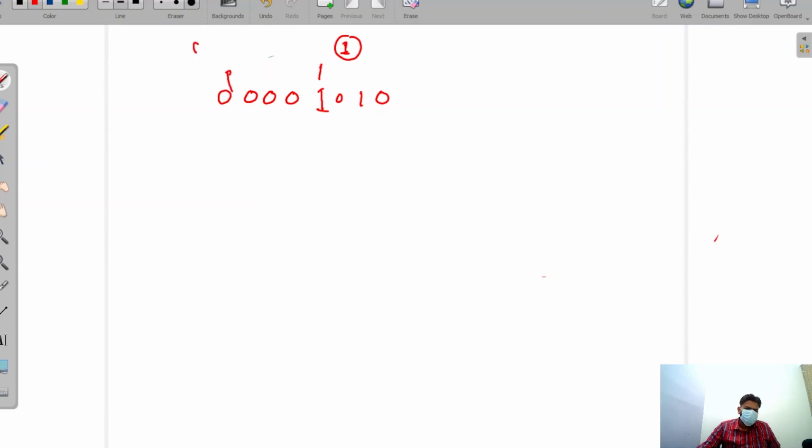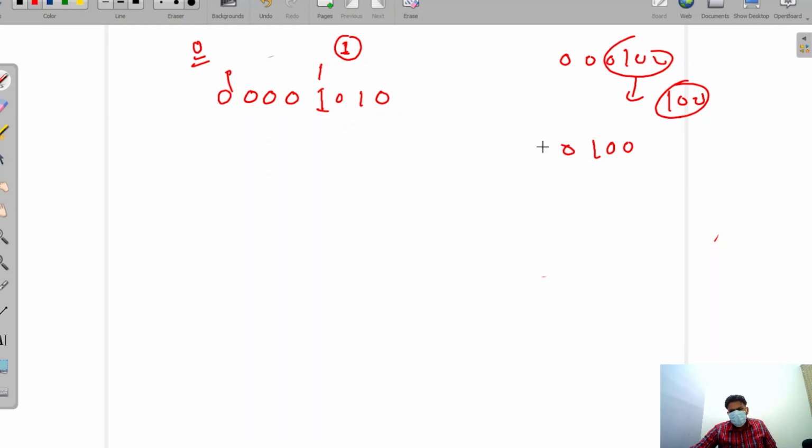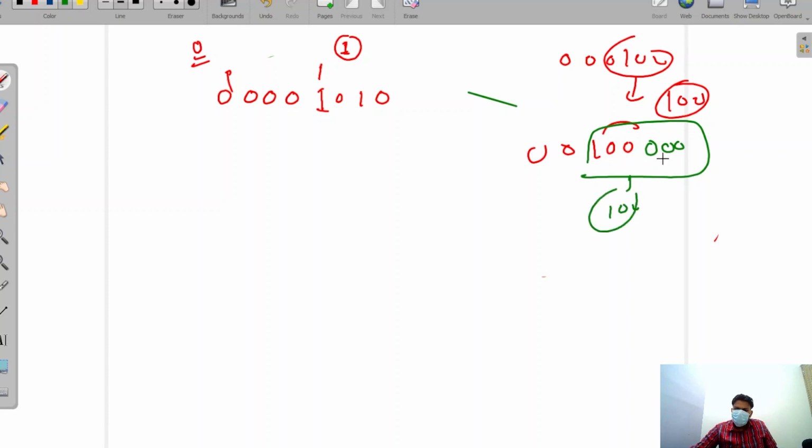not printing these zeros. Why? Because they are not valuable. We are not writing 1000; this will always count as 100. But if we add an extra zero, it will not count as 100, it will count as 100,000, more than 100. Why? Because a zero added after the 1 is valuable. Before the 1, any zero is not valuable. So we are not printing those zeros.